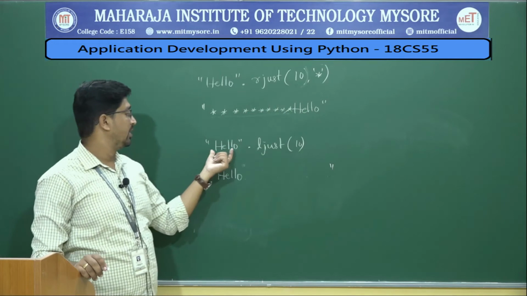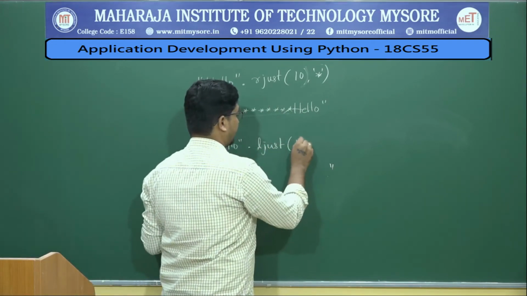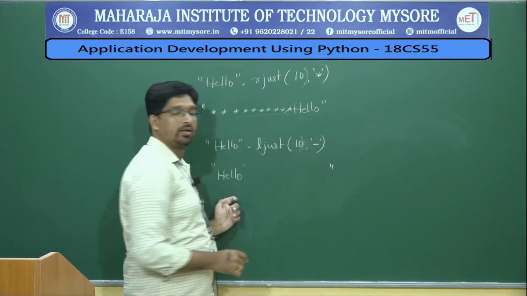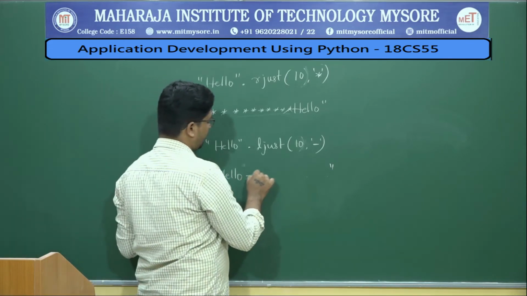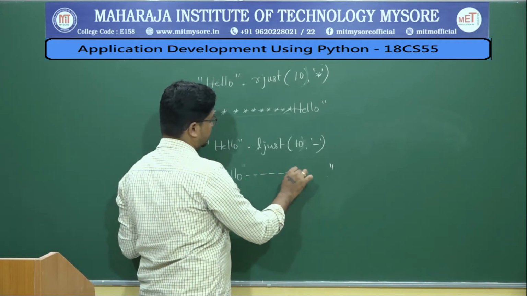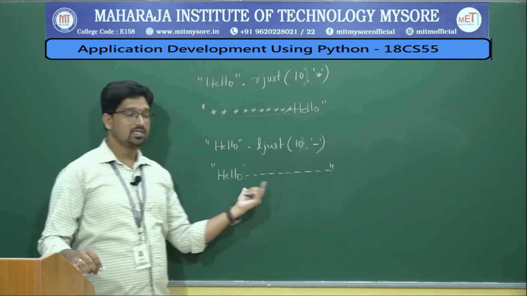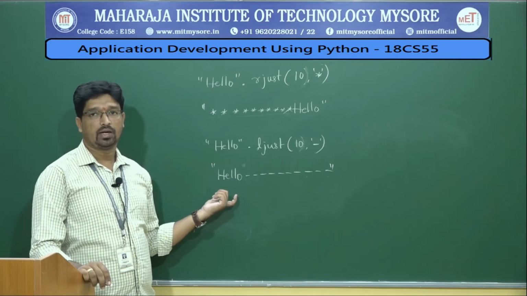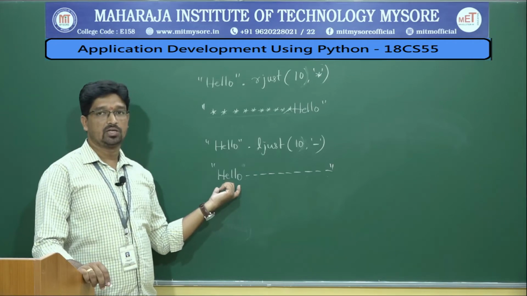The same way, if you say hello ljust 10, let us say I want to fill with dash. Then what happens? Hello followed by 10 dashes. So there are 10 dashes and you have hello. Okay, getting it? The same way we have a center justification.